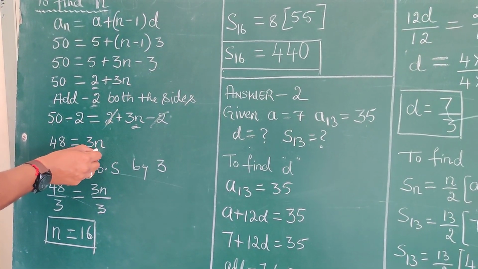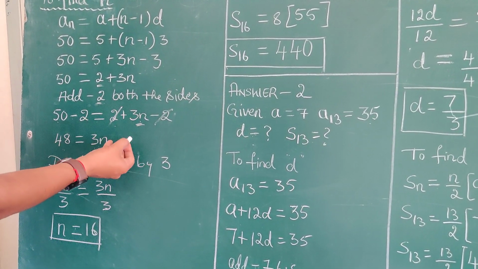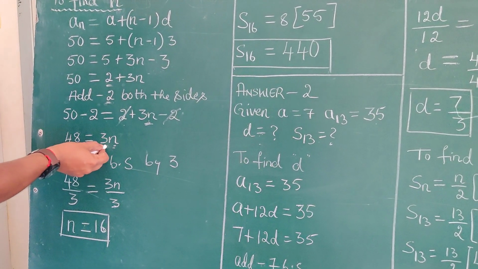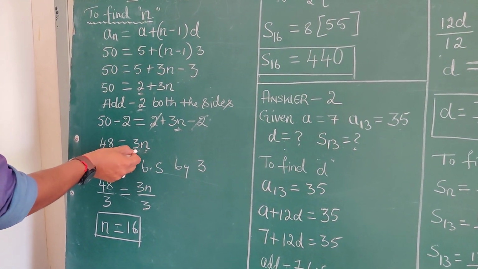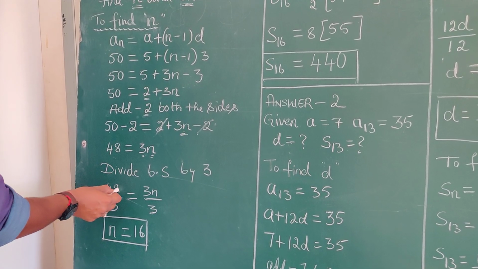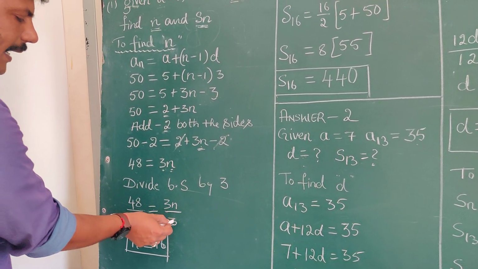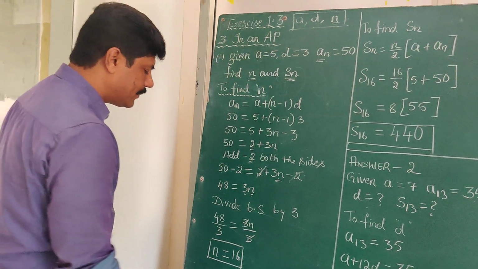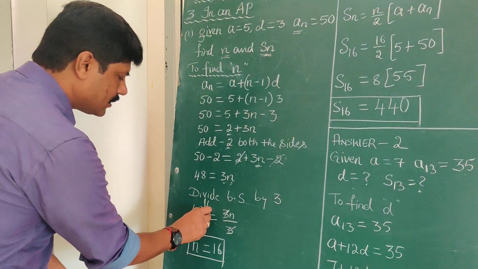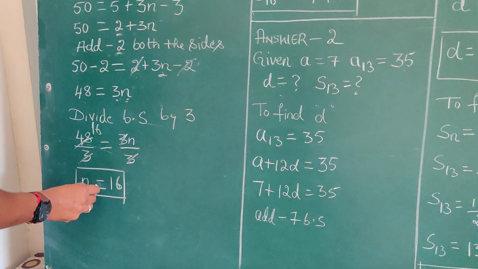Remaining 3n. We don't want 3 times n, we want only n. So divide both sides by 3, so that 48 by 3 is equals to 3n by 3. 3 gets cancelled. 3 16 times is 48. Therefore n is equals to 16.